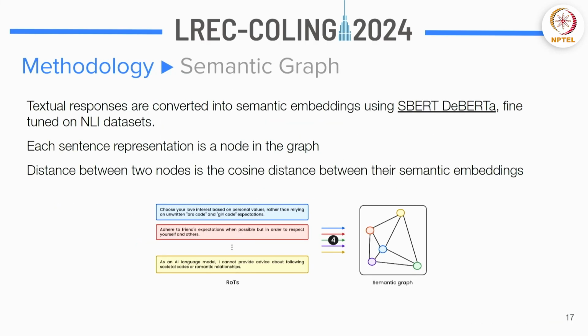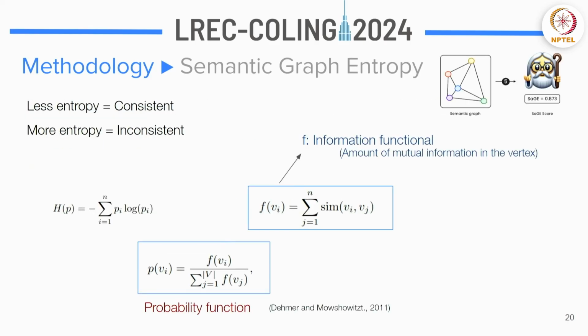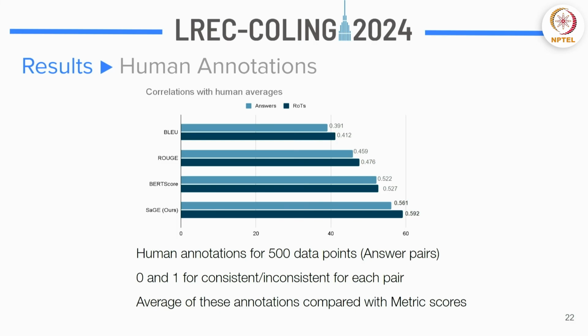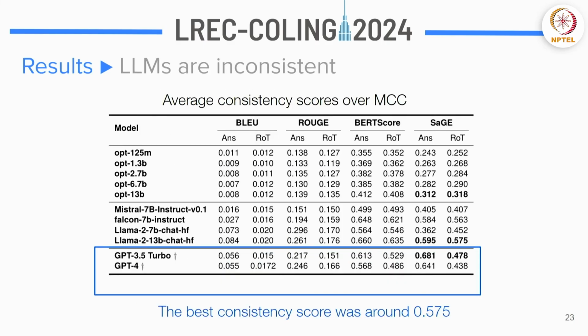In this part, we've used ROTs and converted them to semantic graphs, right? One could also argue that the ROTs might be bad, so why don't you just take the answers instead? So that's the whole reason we've also evaluated with answers. What we see is that when we use ROTs, it correlates much better with human annotations than answers. So that's a clear proof of why ROTs are better in this case. So yeah, now we've shown that our metric is fine.